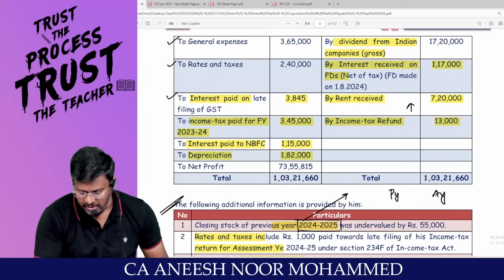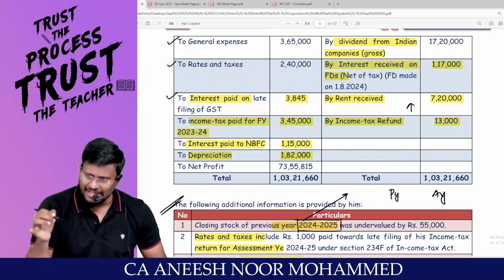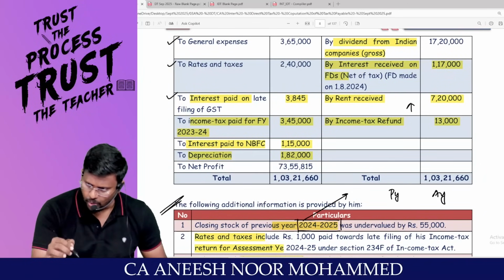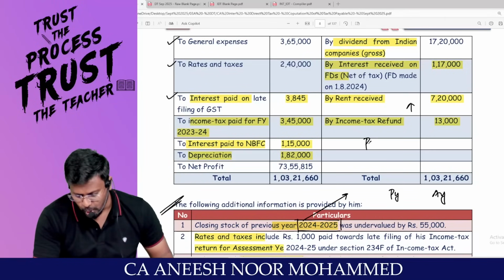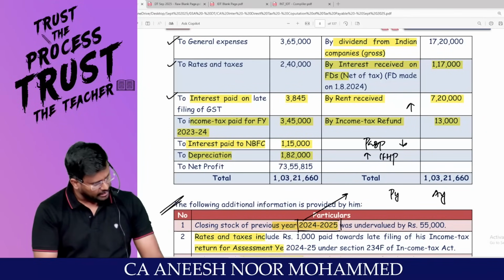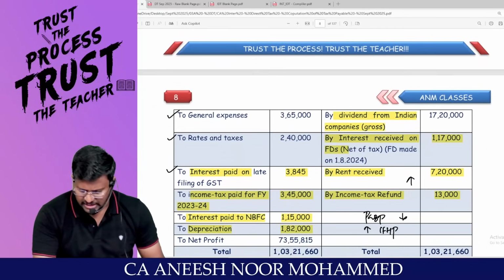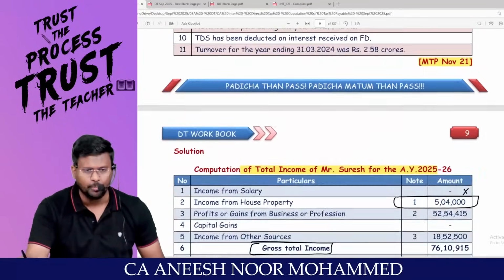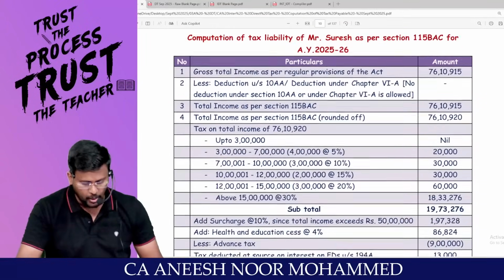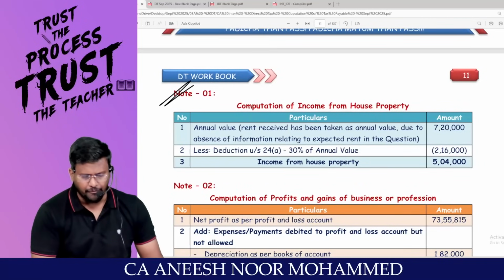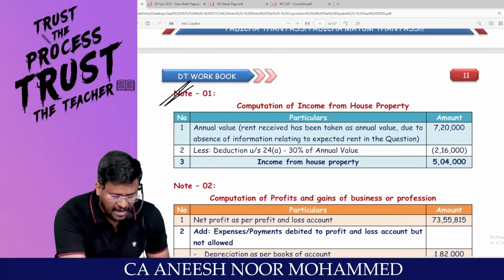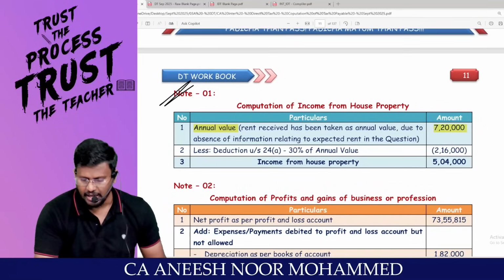In the sense, sir, because of crediting the rent in the P&L account, my PGBP increases. PGBP should not increase. So I should reduce the PGBP and I should increase the IFHP. Right? So show this 7,20,000 rupees rent as gross annual value. In the computation of income from house property, gross annual value, sir, 7,20,000.